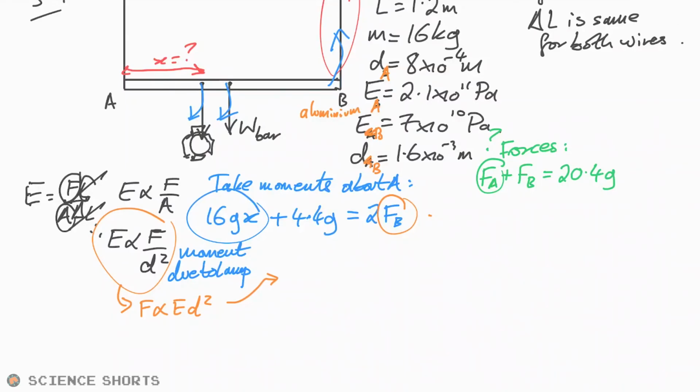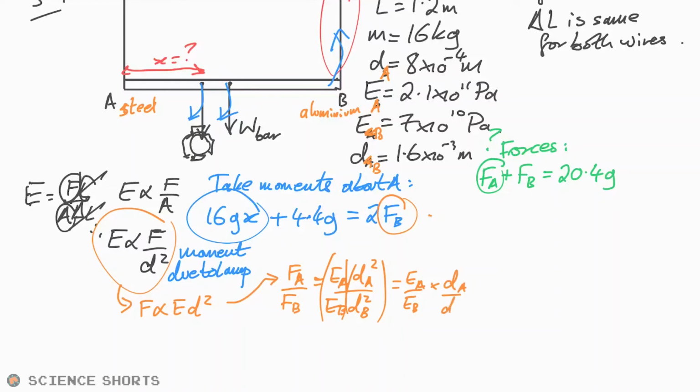Aluminium. And this is steel. Okay, we can say therefore that the ratio of the forces for both wires is just equal to the ratio of what they're proportional to. So Young modulus times the diameter squared divided by Young modulus times diameter squared for the second one. We now have, in essence, two separate ratios. And so we're going to say EA over EB times, I'm just going to square it all at the end there, so dA by dB all squared.